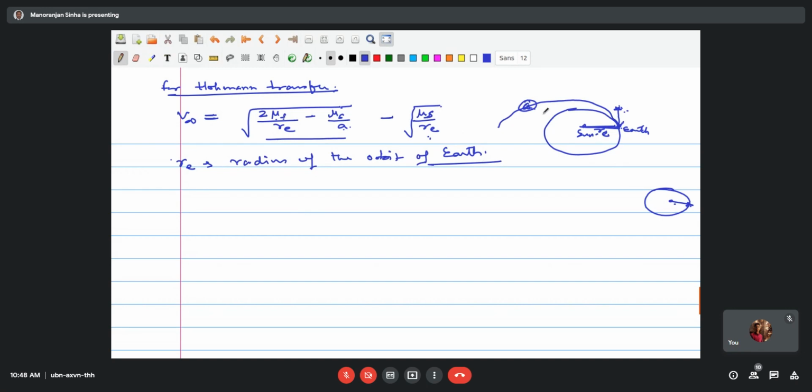So RE is the radius of the orbit of Earth. In the Hohmann transfer, this is exactly what we have done. This is the starting, mu s by RE under root, and then we need to add certain impulse delta V here so that this whole quantity becomes equivalent to this one.